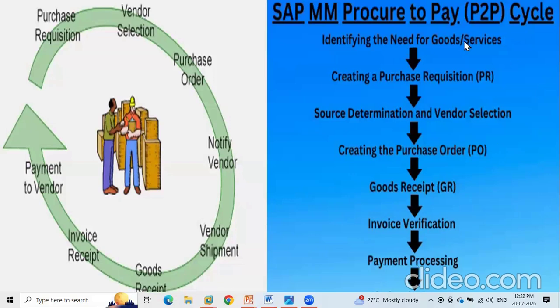So what is the complete P2P cycle? First identify the requirement, create the purchase requisition, then source determination, then create a purchase order, follow up with the vendor, and then the vendor will deliver, that is, goods receipt will be done, and then the invoice verification, and then the payment process. This is the final step. So this is how the P2P process will work.